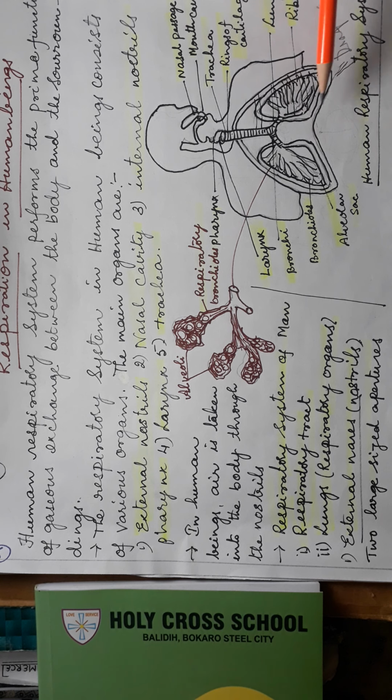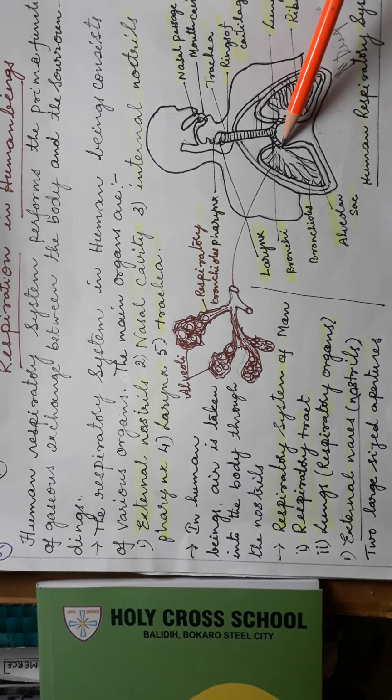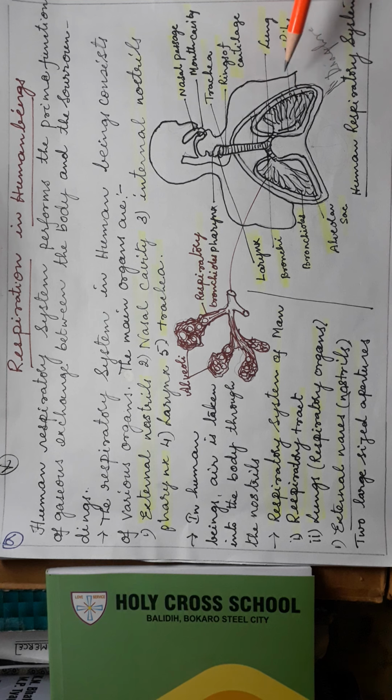Okay, and if you look again at the structure of the lungs, they are conical shaped, with lobes and branches.